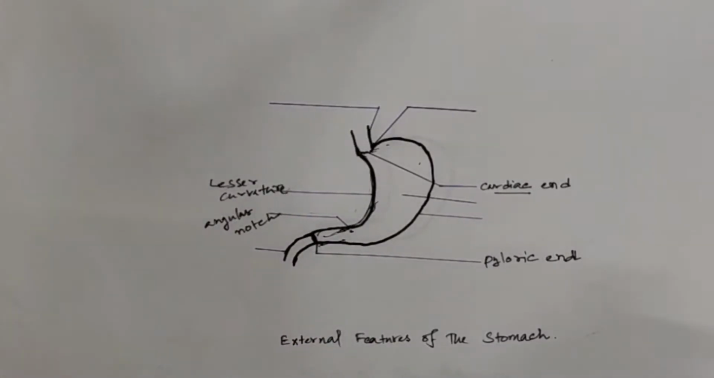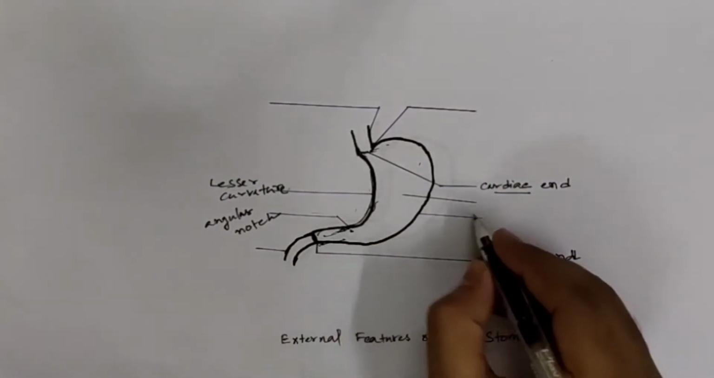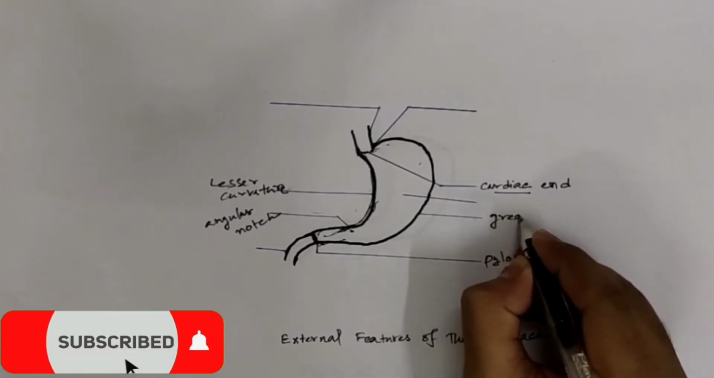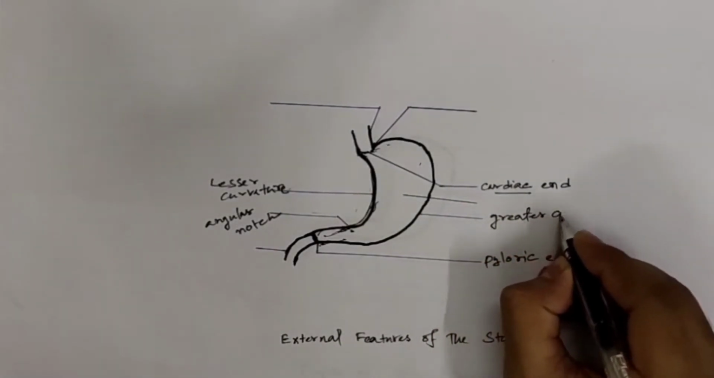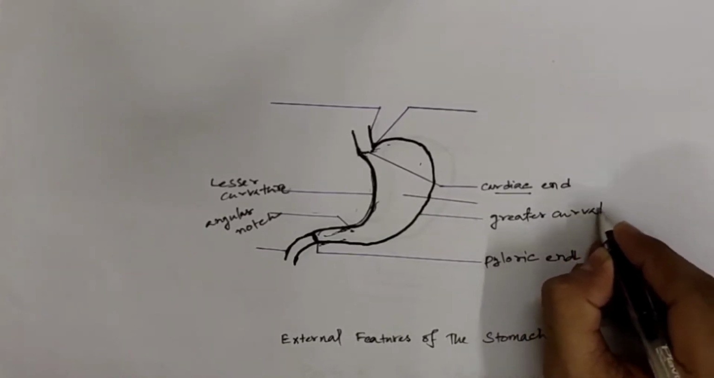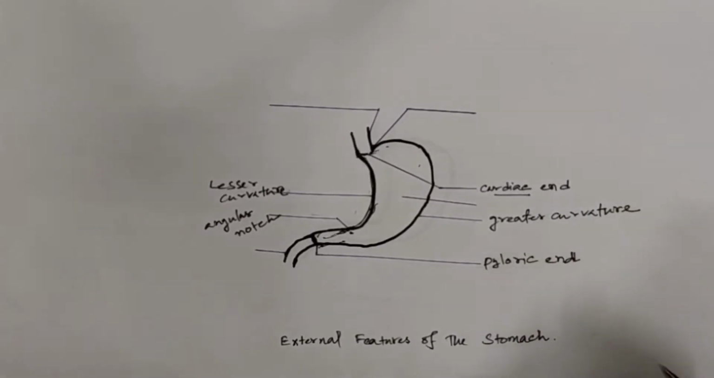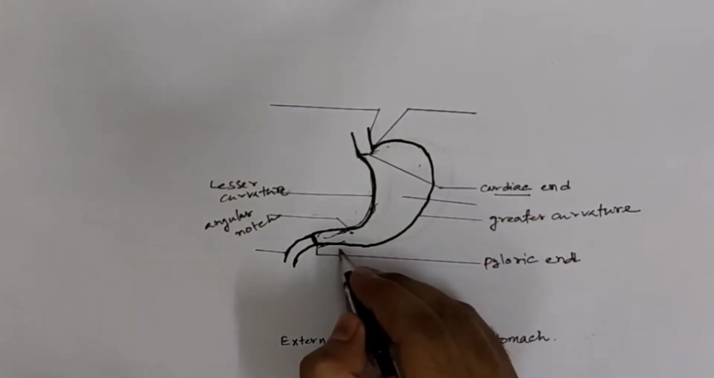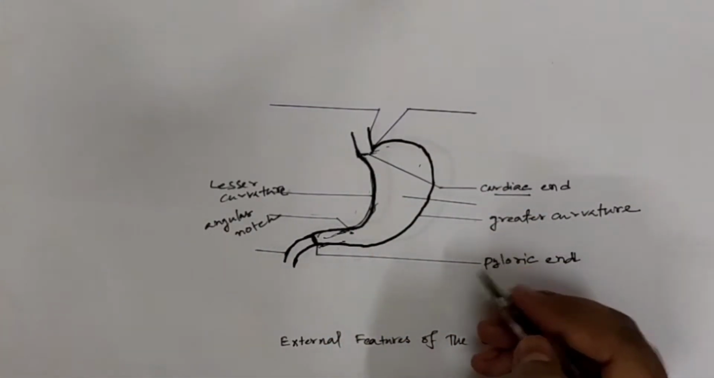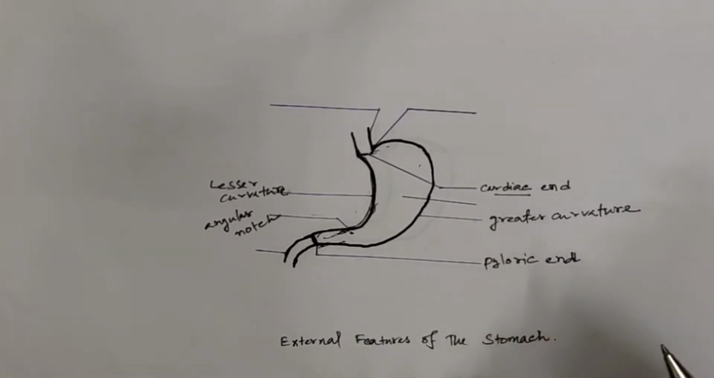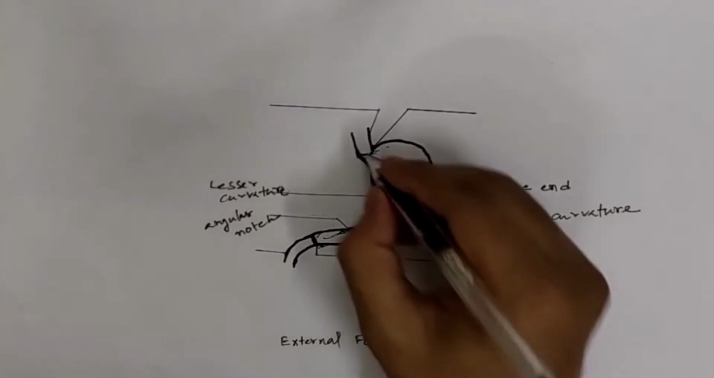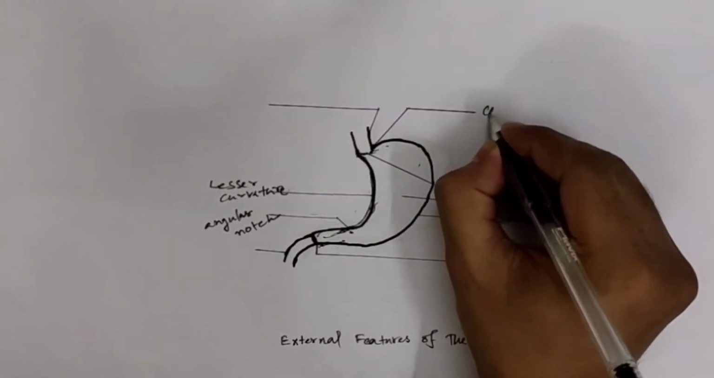So the angular notch indicates the junction of the body and the pyloric part of the stomach. The other curvature is the greater curvature. This is the greater curvature, which is convex in shape. As you can see, this is the convex shape, and it forms the longer left border of the stomach. At its upper end, this curvature presents as the cardiac notch.